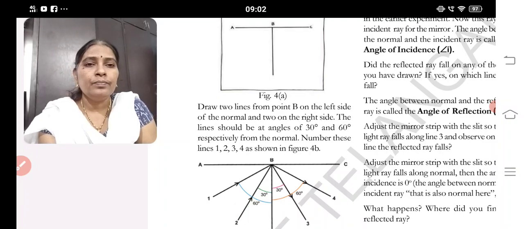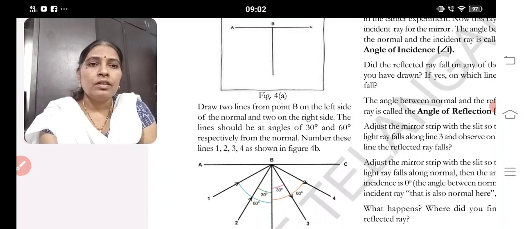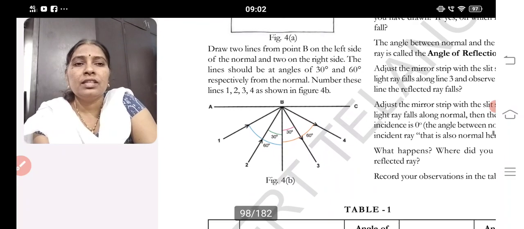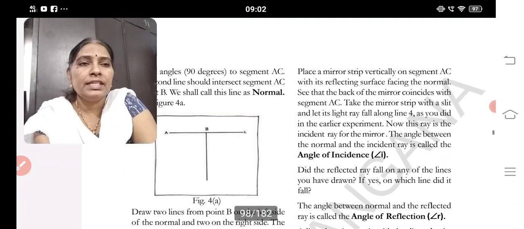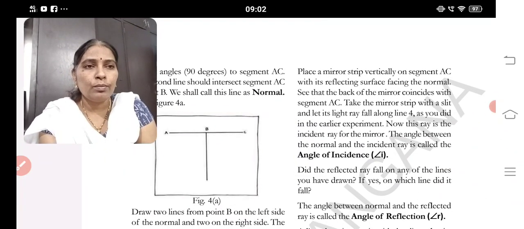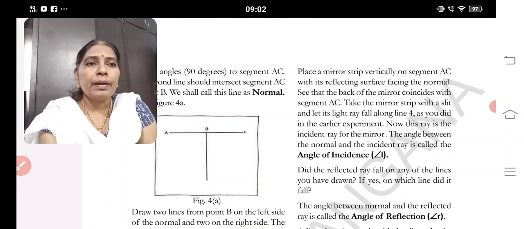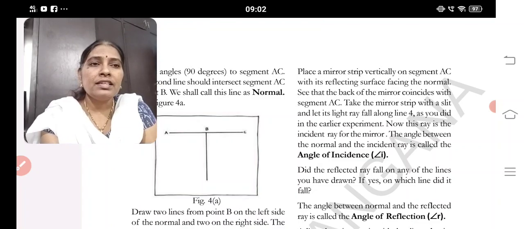Now you can see lines 1, 2, 3, 4 at different angles, that is, at 30 degrees and 60 degrees respectively from the normal. You can see figure 4B. Now place a mirror strip vertically on the line segment AC with the reflecting surface facing the normal. See that the back of the mirror coincides with segment AC. Take the mirror strip with a slit so that the light ray falls along it, as you did in the earlier experiment.